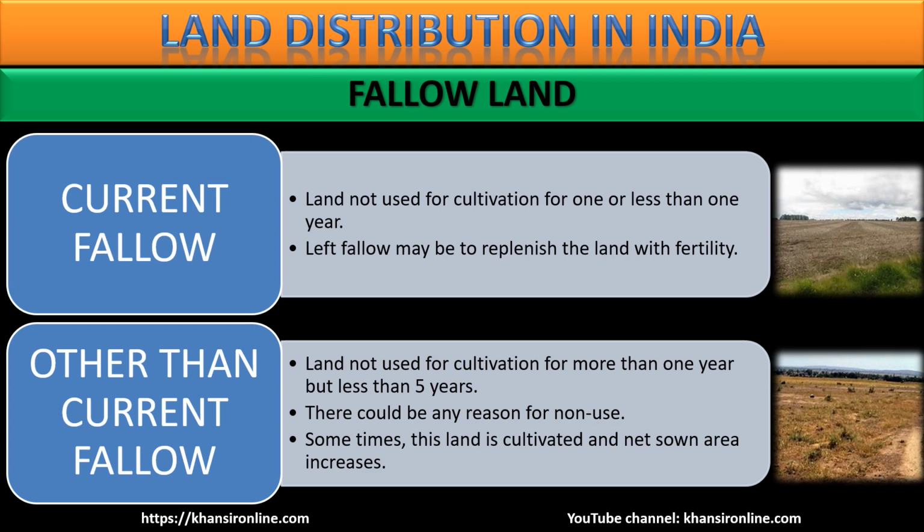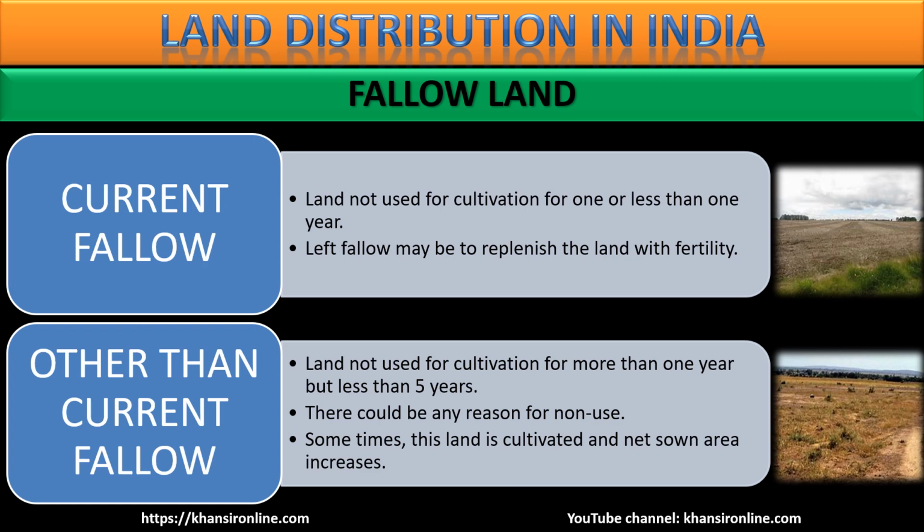If agricultural land is left unused, but the intention is to use that land next year, then that land is current fallow land. एक साल या उससे कम समय के लिए यदि जमीन को एग्रीकल्चर के लिए इस्तेमाल न करके खाली छोड़ दिया जाता है, then it is called fallow land. But suppose your land's fertility is exhausted a lot, your land may need more than 1 year, then it is more than 1 year, which means other than current fallow land. But remember, more than one year, that is a limitless criteria.